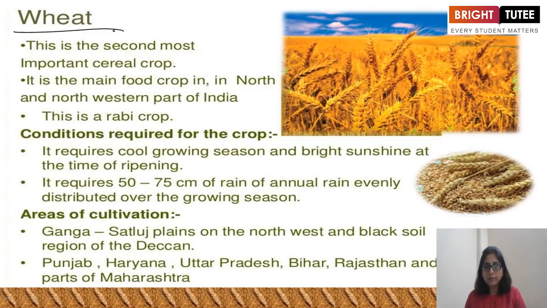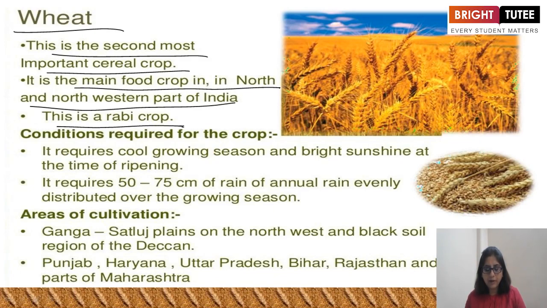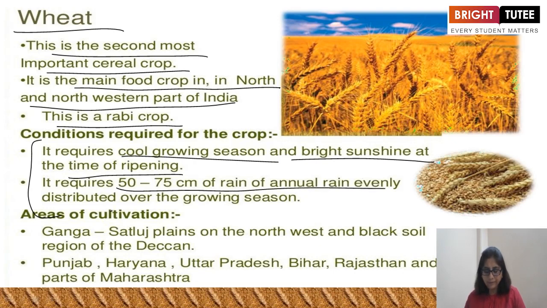Now the wheat. This is the second most important cereal crop. It is the main food crop in north and northwestern part of India. This is a rabi crop. The conditions required: cool growing season, then bright sunshine at the time of ripening. And it requires 50 to 75 centimeter of annual rain, evenly distributed over the growing season.